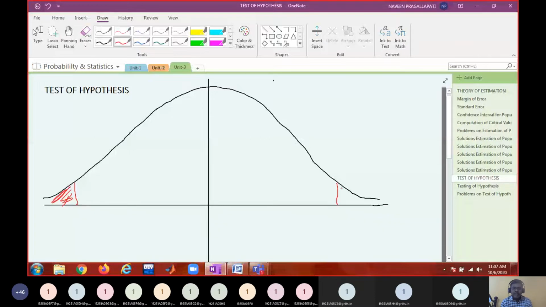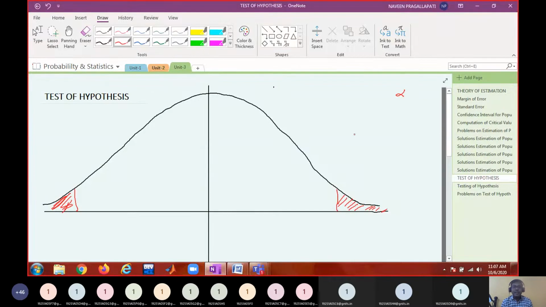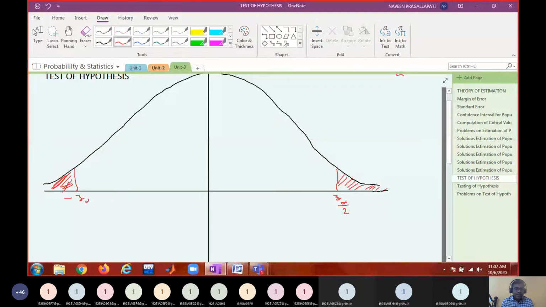In case of a two-tailed test, this critical region depends upon the alpha. Alpha will be mentioned in the problem itself. What your level of significance will be will be mentioned in the problem. Corresponding to this alpha, you will decide whether to take a two-tailed test or a one-tailed test. That also will be understood through the problem. If I am taking a two-tailed test, these critical values will be like this for a large sample: z alpha by 2 and minus z alpha by 2.